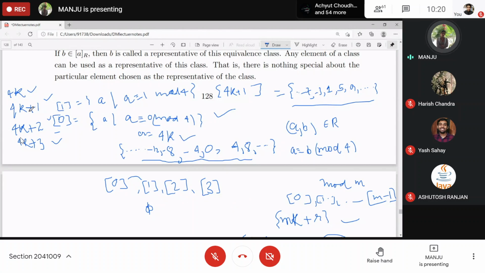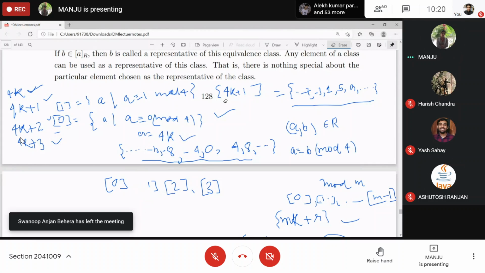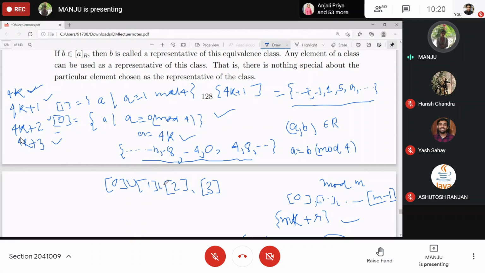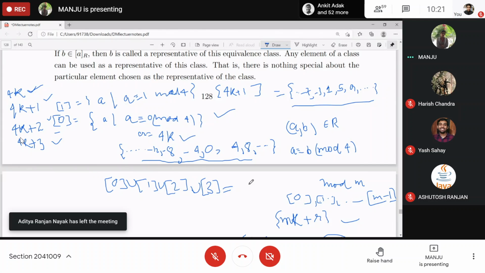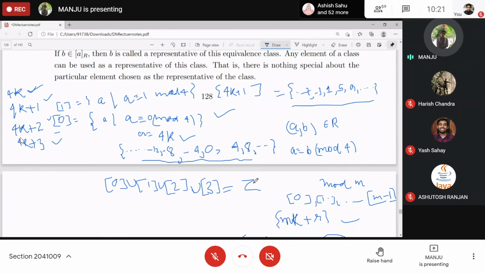These are totally different. The intersection is empty, and if you take the union of all these equivalence classes at a time, that is the numbers which are of the type 4k, 4k plus 1, 4k plus 2, 4k plus 3, then it repeats. So are you getting the whole set of integers? If you take the union of these, you get the set of integers.